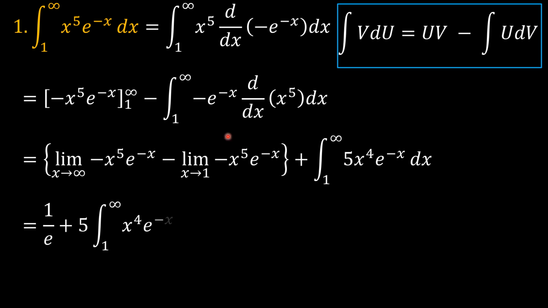And obviously this minus and minus multiplying with one another becomes a plus. The derivative of x to the 5 is 5x to the 4, so we have 5 here. And we have quite a similar integral to what we had previously, but the degree of the x term has decreased to 4.